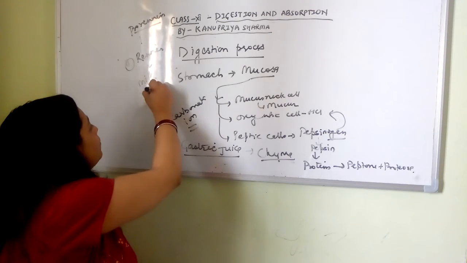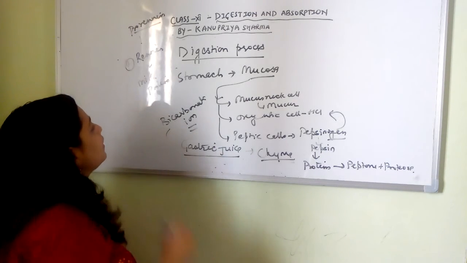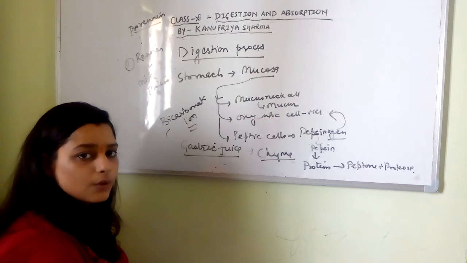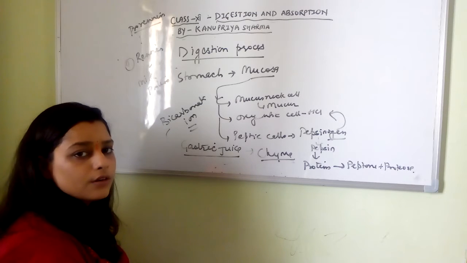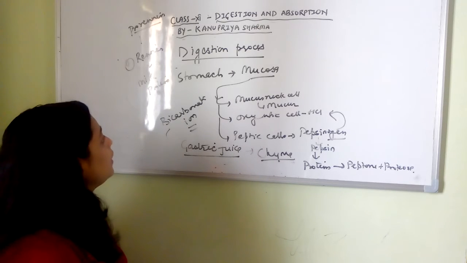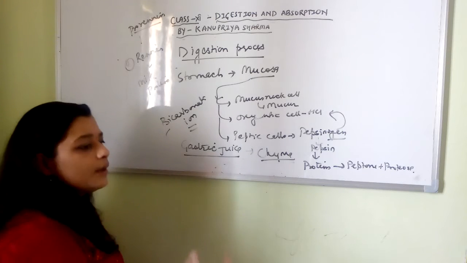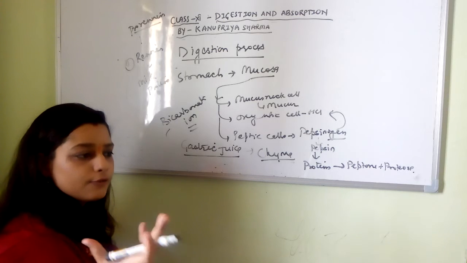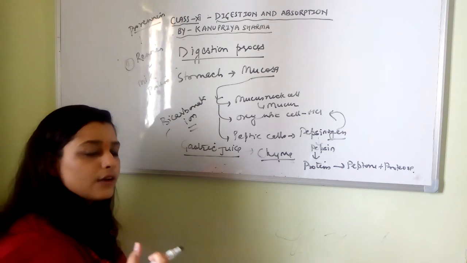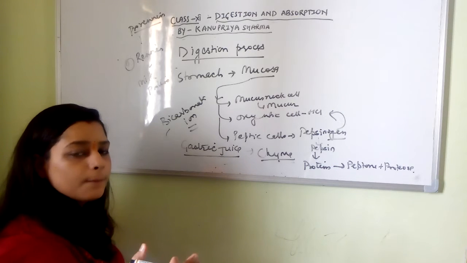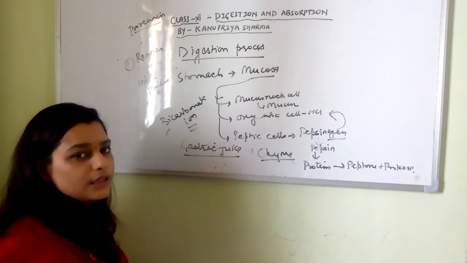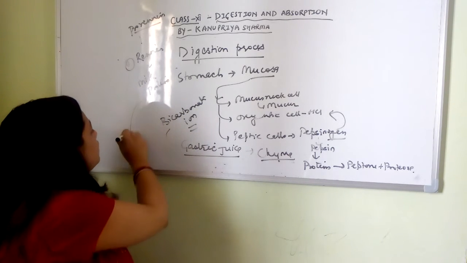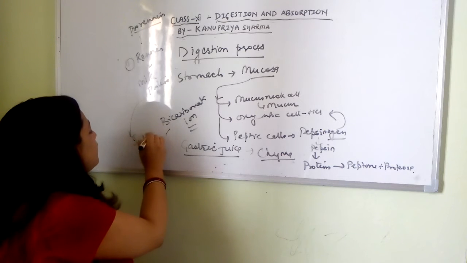As we grow up, renin production lowers and we are not able to easily digest milk protein. So we are asked to have some substitute, like curd or paneer, to get the content and nutrients of milk. And there is one more, the intrinsic factor.